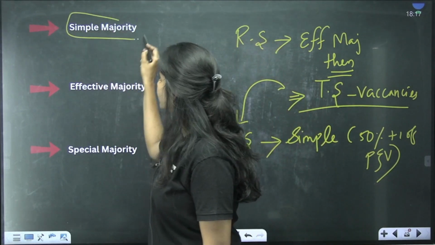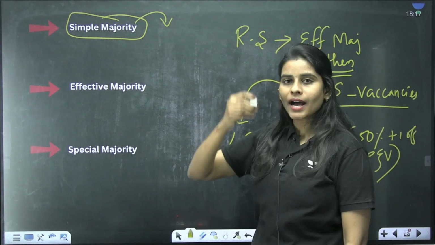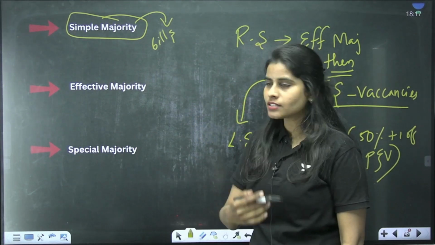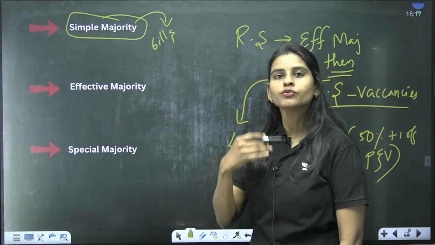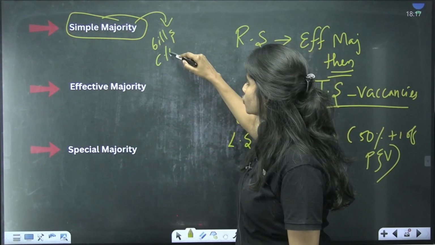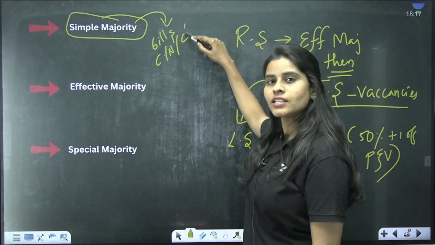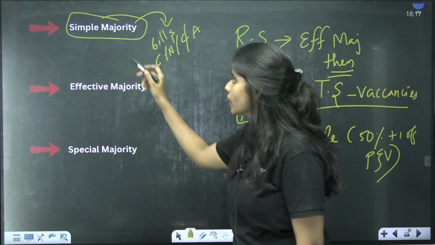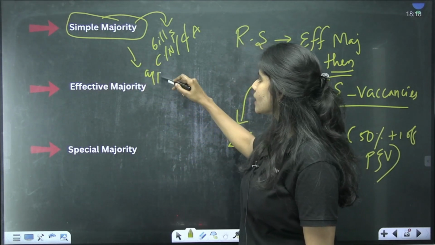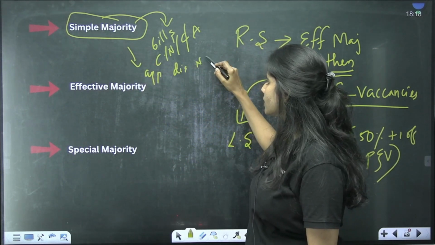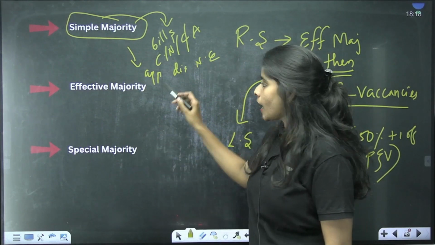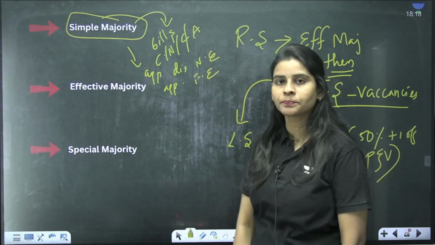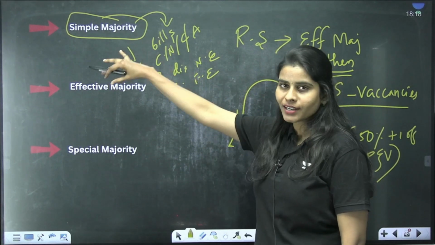I told you simple majority is used for passing various bills like ordinary bills, money bills, financial bills, etc. Simple majority is used for passing motions like confidence motion, no confidence motion, censure motion, adjournment motion, and it is used for approval of discontinuance of national emergency, and for approval of imposition of financial emergency. Clear? Remember? So go through that video also.